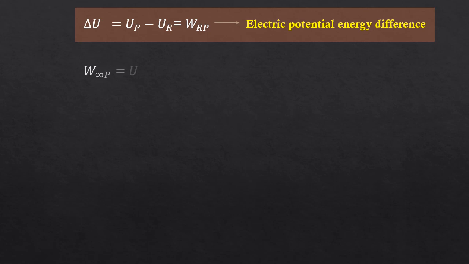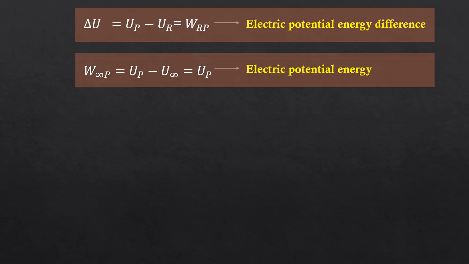The second quantity is electric potential energy. For that, we have fixed the point R to be infinity. So U infinity is equal to 0. Therefore, W infinity P is equal to UP minus U infinity is equal to UP. We'll call it as electric potential energy.